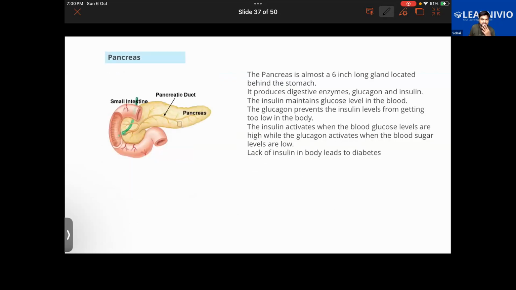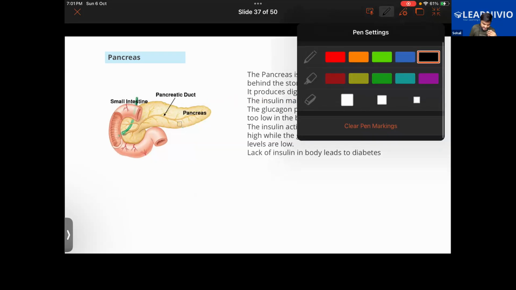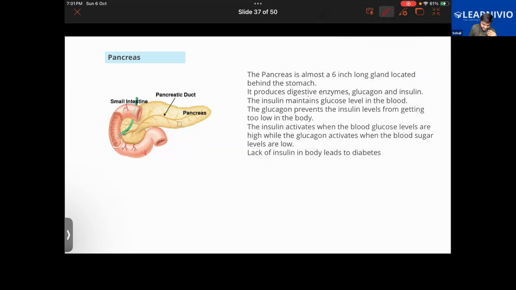Next, we have the pancreas. The pancreas is a 6-inch endocrine gland located behind the stomach, this yellowish structure that you're seeing. It produces digestive enzymes, glucagon, and insulin. The main secretions are digestive enzymes, glucagon, and insulin.